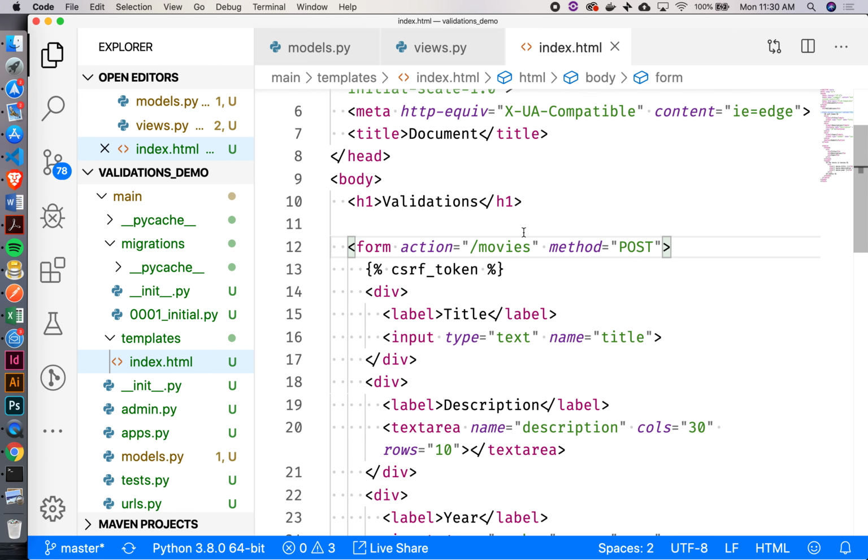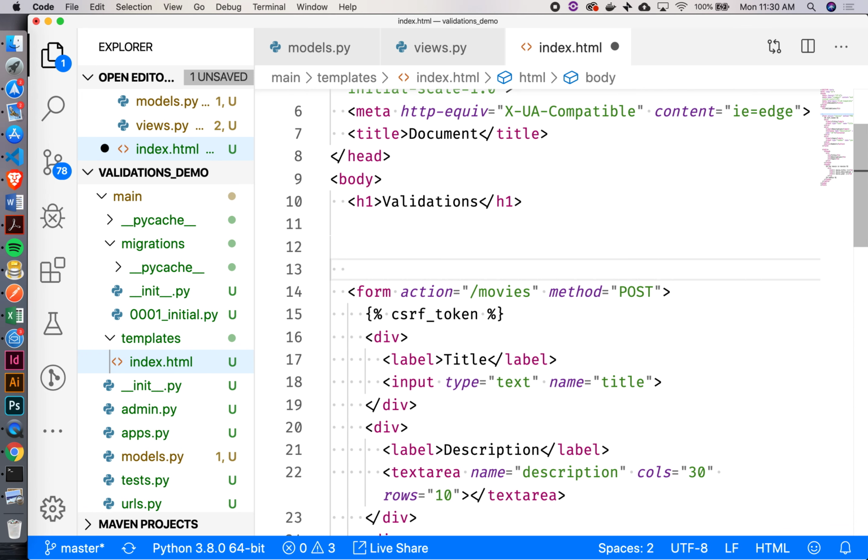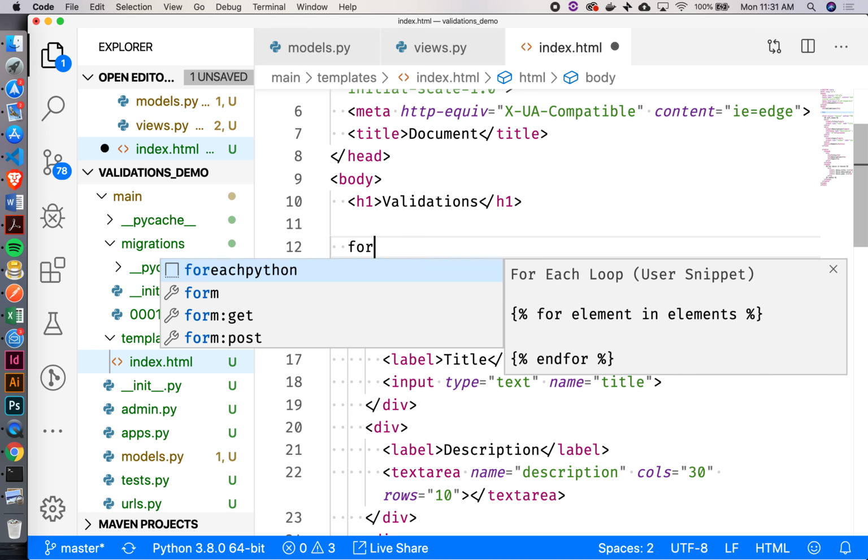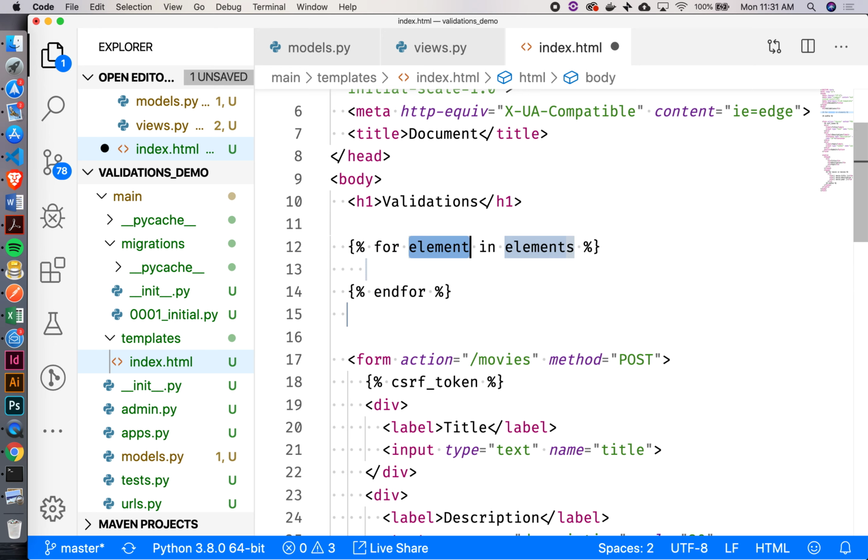So go in here. I'll put them up above the form. So let's loop through the messages, right? Okay. So I'll do my for each Python here, and we'll say for message in messages. So messages are going to be available by default. This is being provided again by the Django framework. And then I'm just going to put a little p tag here, and not get autocomplete. Sweet.